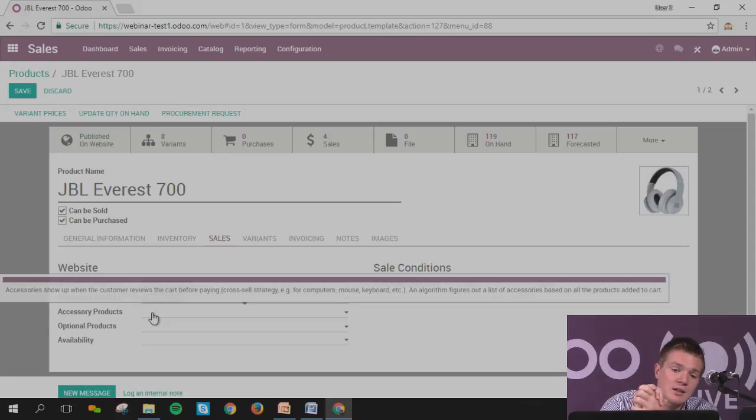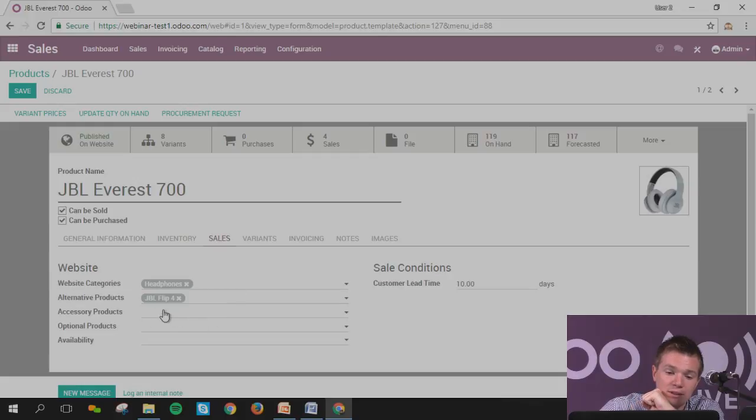This means that, let's imagine you've got a JBL Everest, you may be interested in having a jack cable linked with it, and you can order it directly. This will automatically come into the wish list. We will do the test afterwards.